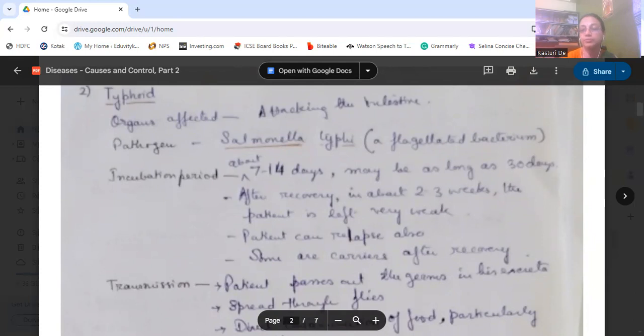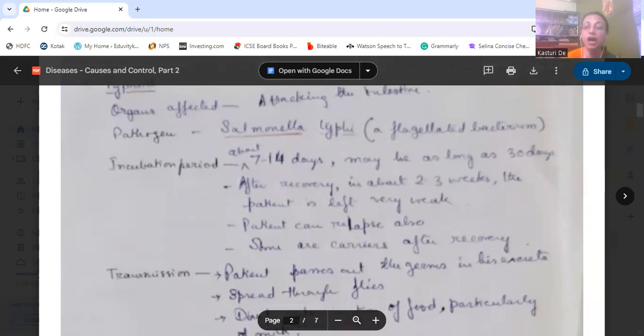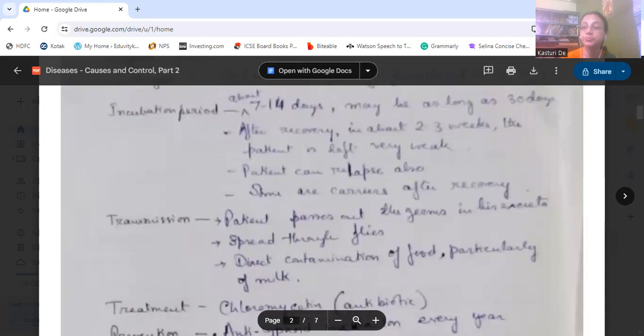But the patient sometimes becomes a carrier after recovery, because they can relapse also. And within 2 to 3 weeks, they become very weak. Now, how is this disease transmitted? The patient passes out the germs in his excreta, and that is spread by flies, the same process: the flies feed on the excreta and then sit on exposed food. Then there is direct contamination of food, particularly milk. So that can lead to typhoid.